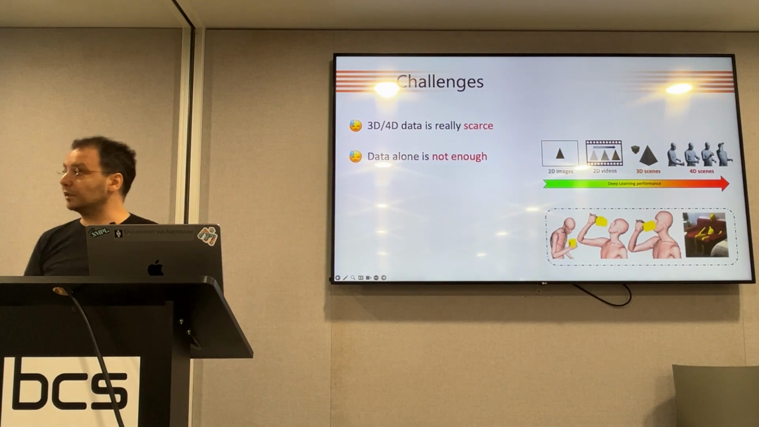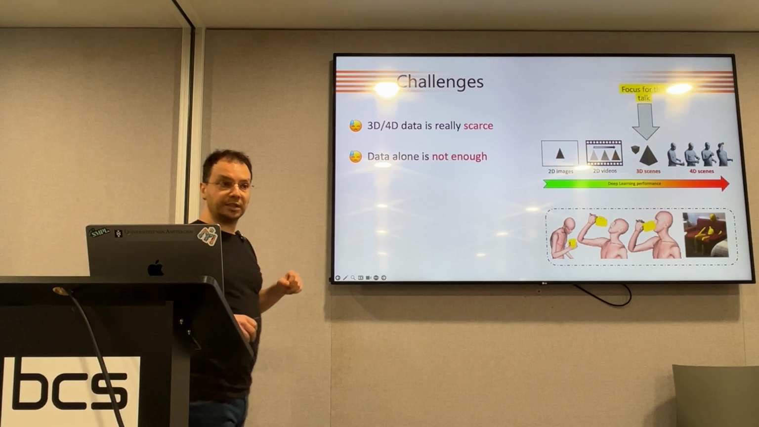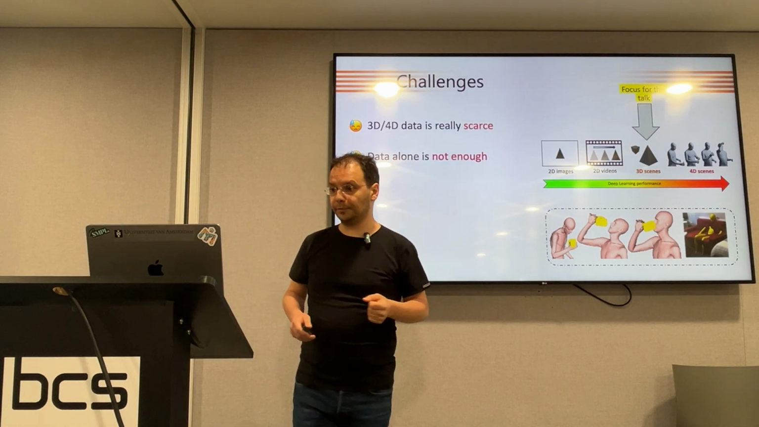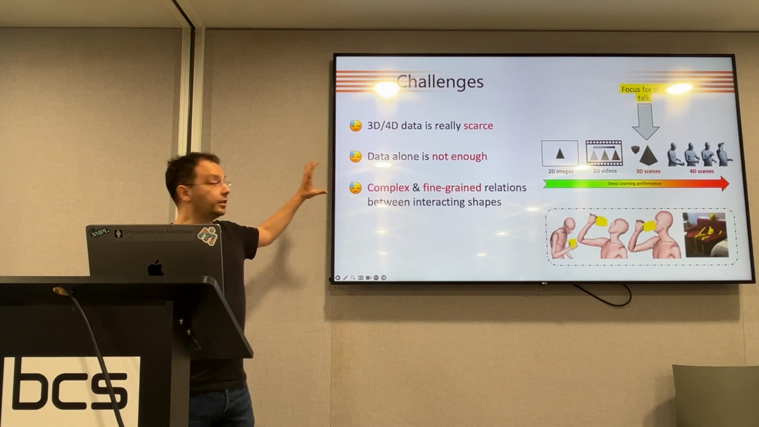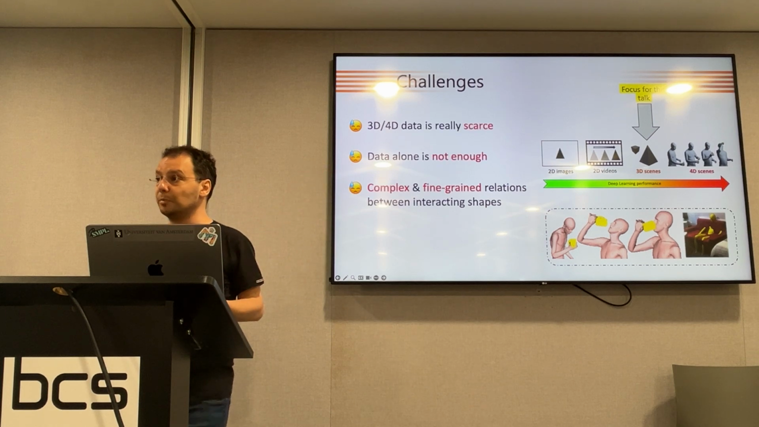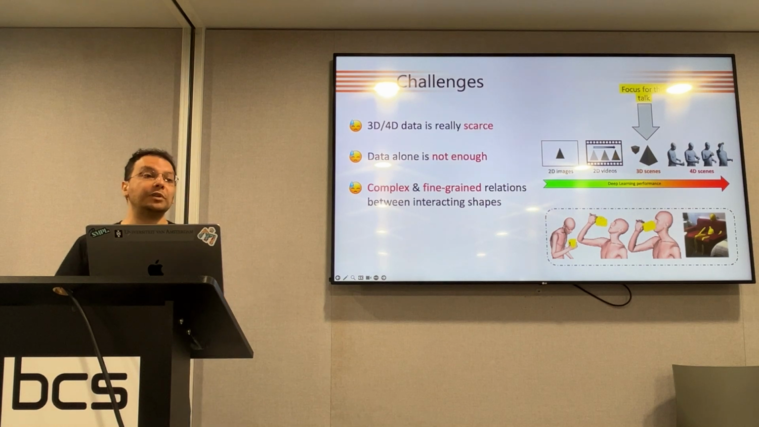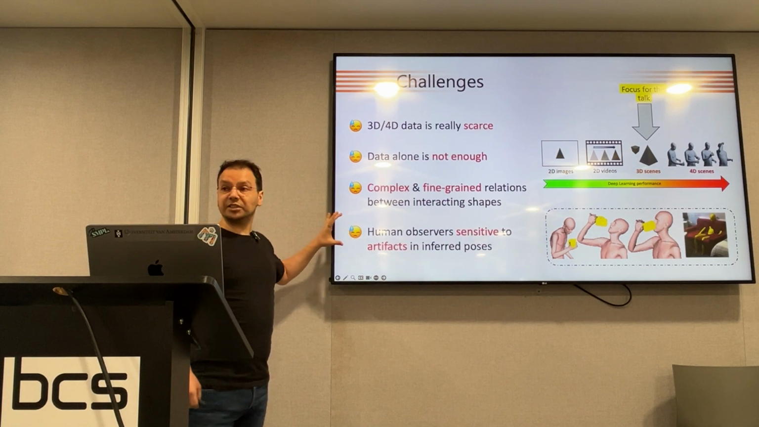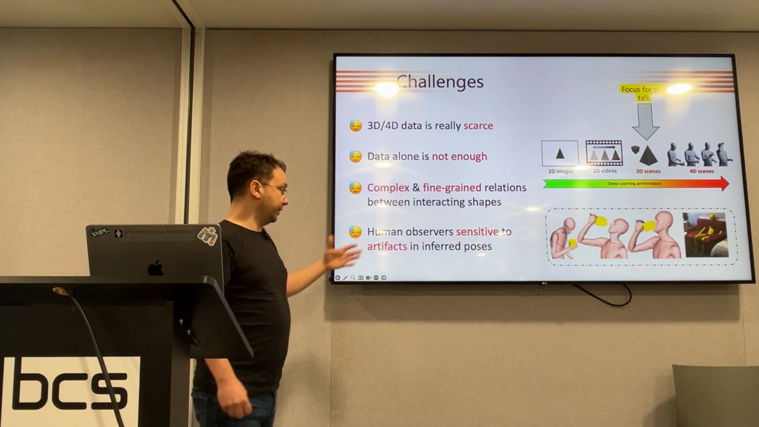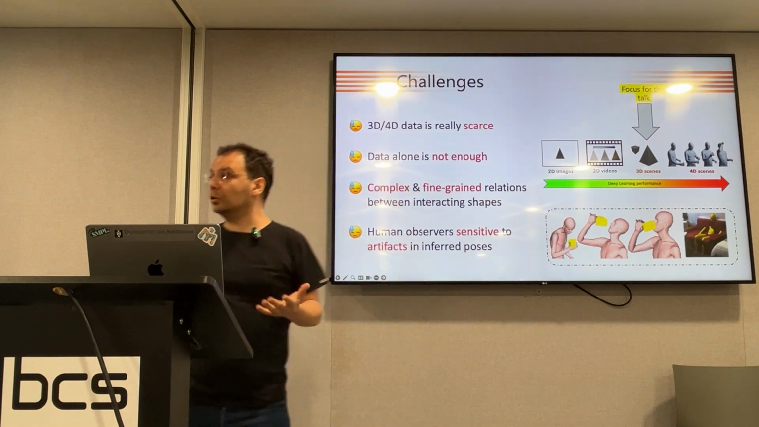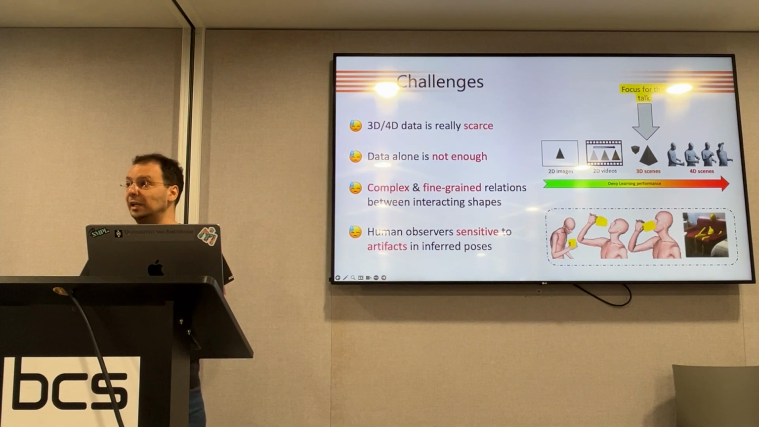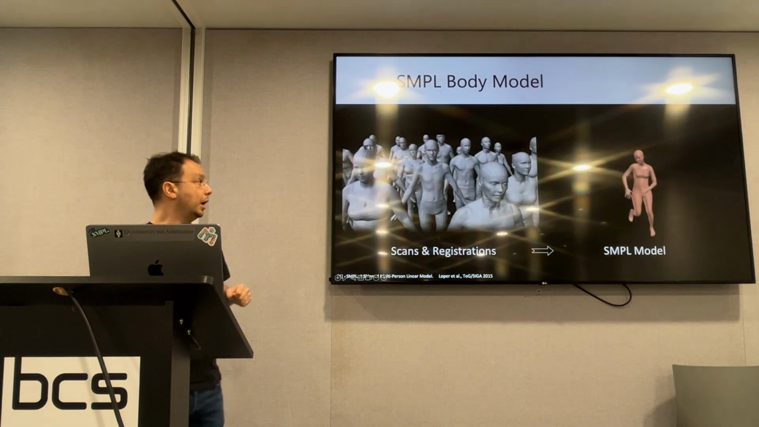Just to simplify things, in this talk we will talk only about 3D scenes, so we'll ignore the axis of time. Moreover, we need to model complex and fine-grained relationships between interacting shapes. Why? Because as humans, we're very sensitive even to the smallest artifact in inferred poses. To tackle strong challenges, we need strong tools, and for this, we'll build on top of the SMPL model.